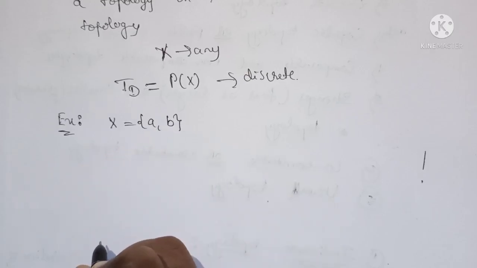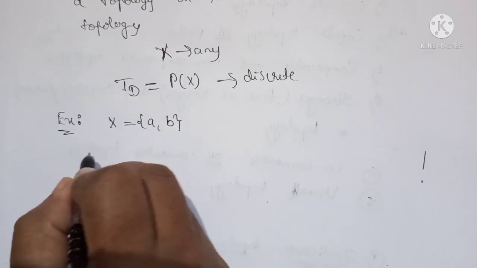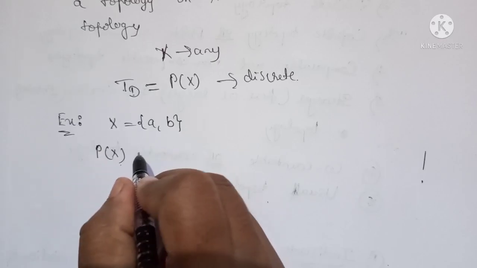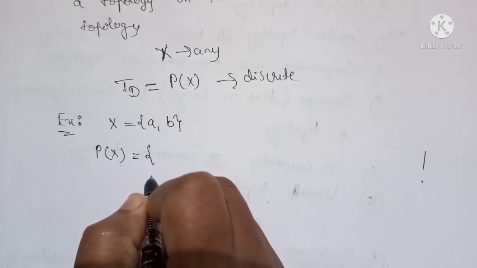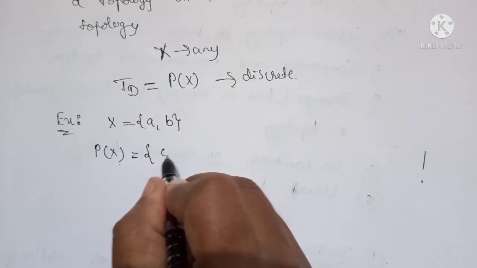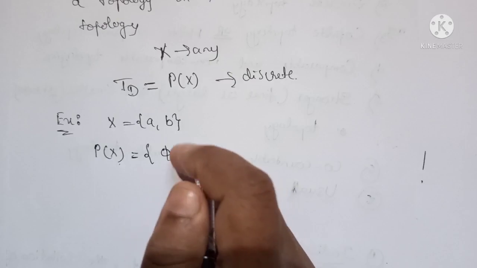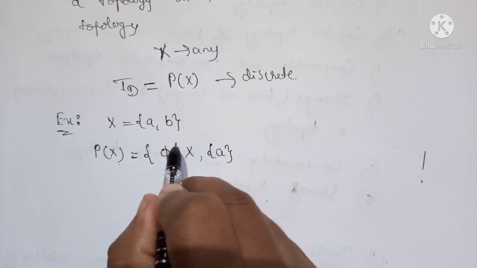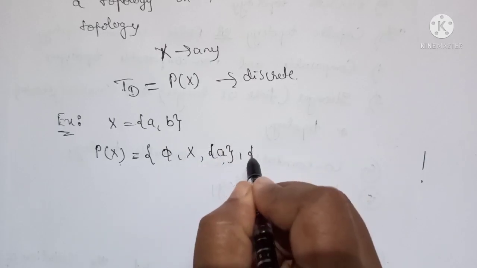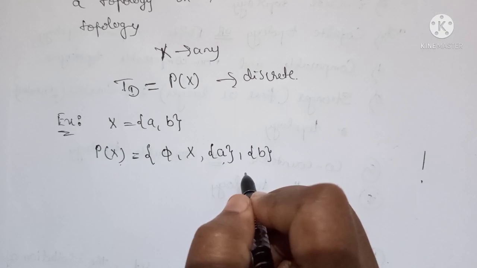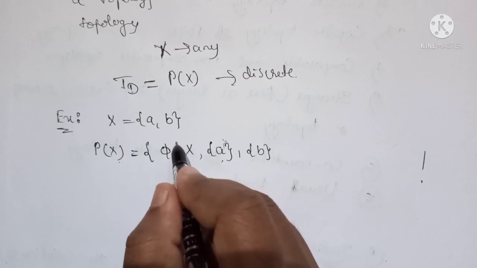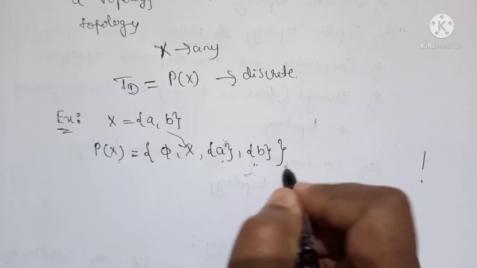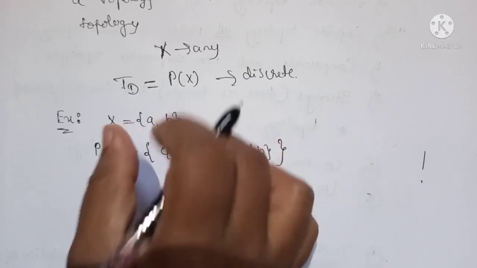So this is our set, and we first write the collection of all possible subsets, that is the power set of X. We always have phi and X as subsets of any set, and we write the other possible subsets: singleton set {a}, singleton set {b}, then {a, b} together forms a subset, which is nothing but X. So here there are 4 possible subsets of this set X.